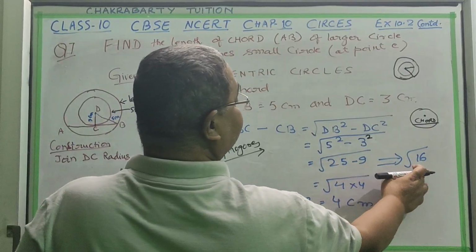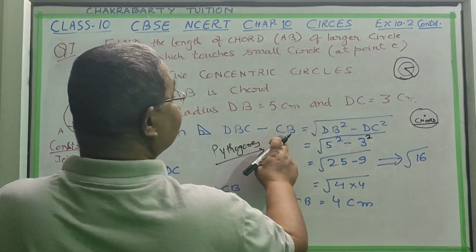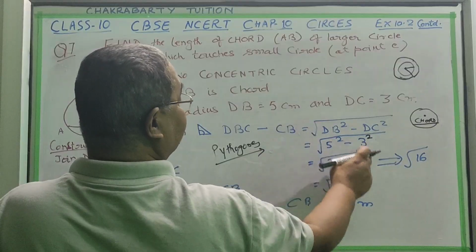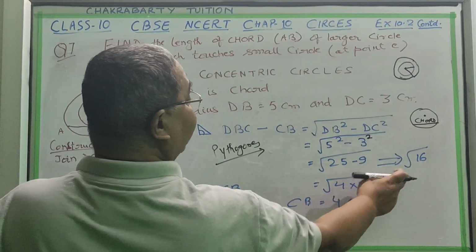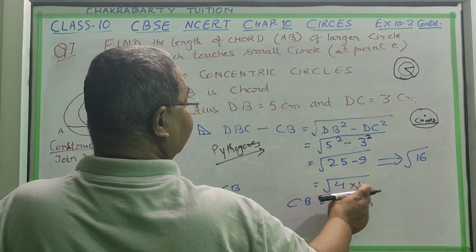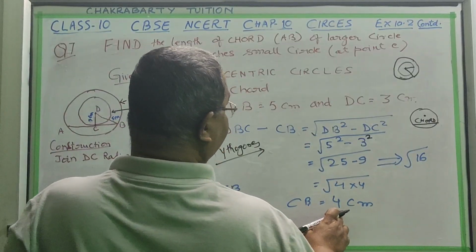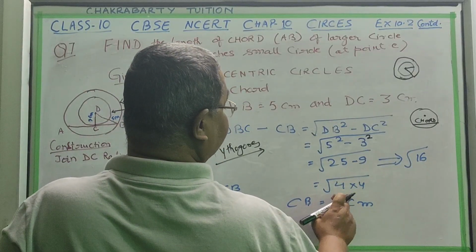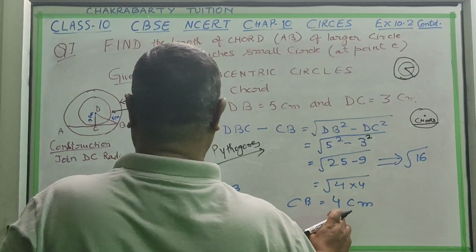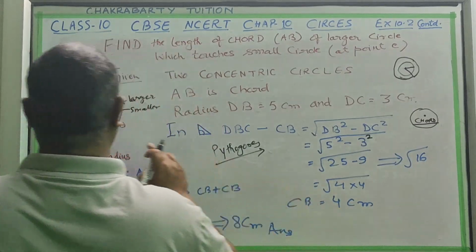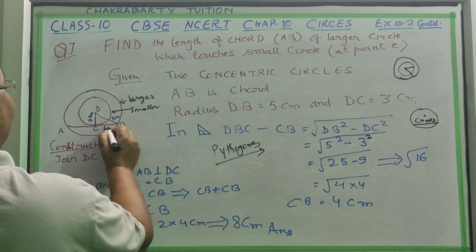So it will become 16, and as we are finding CB, it is under square root. We will take the prime factors of 16, 4 into 4. In the pair we will take only 1, because when the square root is removed, for 2 pairs we take only 1 item. So CB equal to 4 centimeter. You have found this is 4 centimeter.